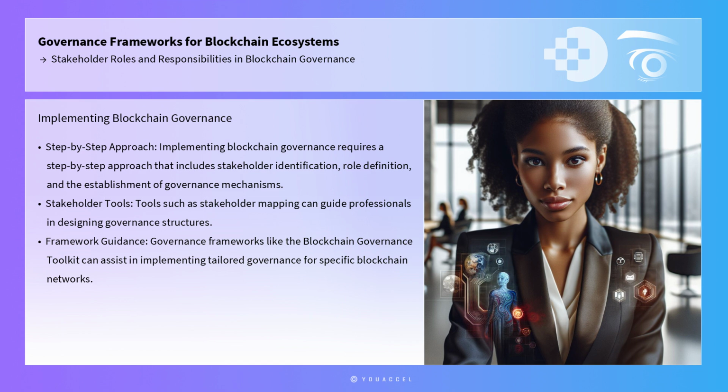In practice, implementing blockchain governance requires a step-by-step approach that includes stakeholder identification, role definition, and the establishment of governance mechanisms. Tools such as stakeholder mapping and governance frameworks, like the Blockchain Governance Toolkit, can guide professionals in designing and implementing governance structures tailored to their specific blockchain networks.